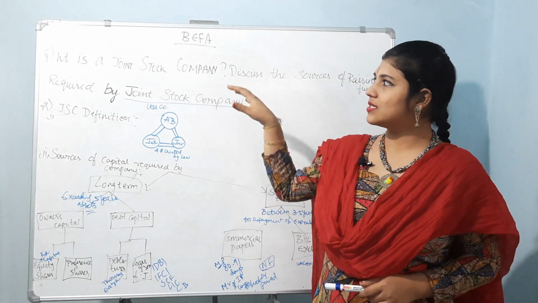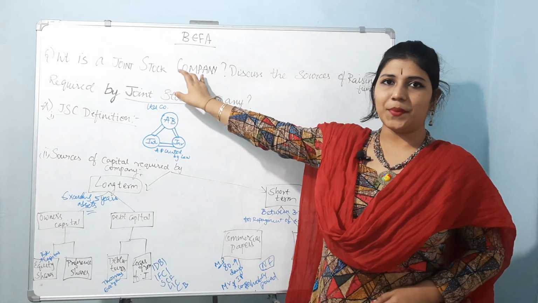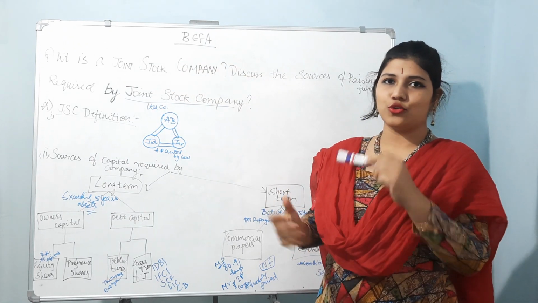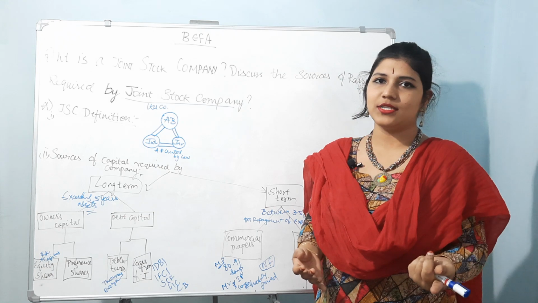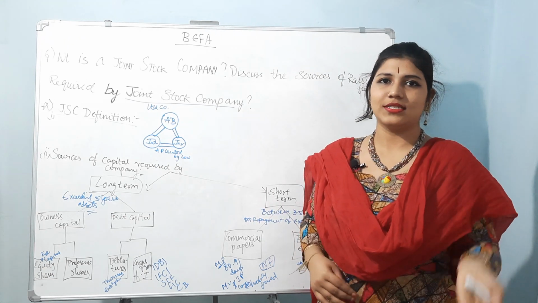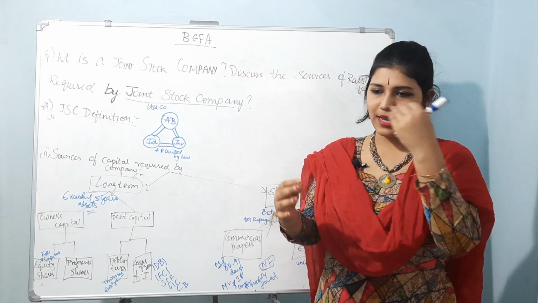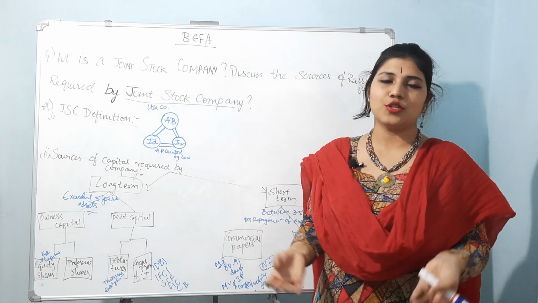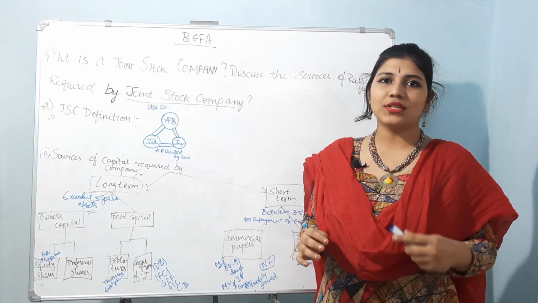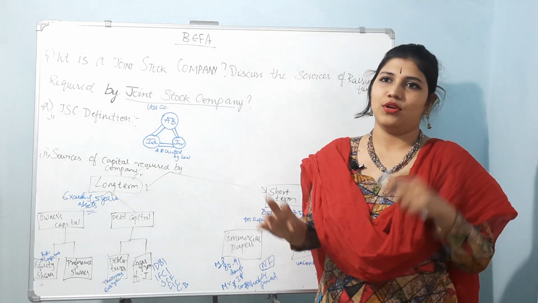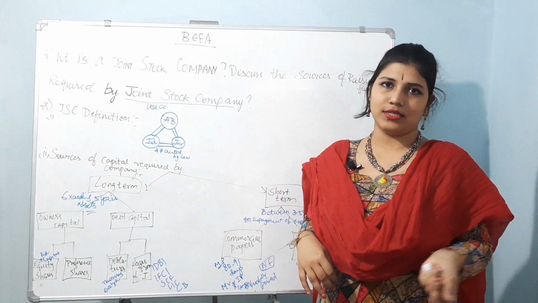Now we also have another part of the question. Here he asked us about the joint stock company and how the sources are raised. In sole proprietorship we already know he is the only person, so he doesn't have any outside source, he has to bring his own amount. And even in partnership, they share the resources, they share the capital, but they don't have someone to invest from outside. Whatever they have, they invest and earn profits.